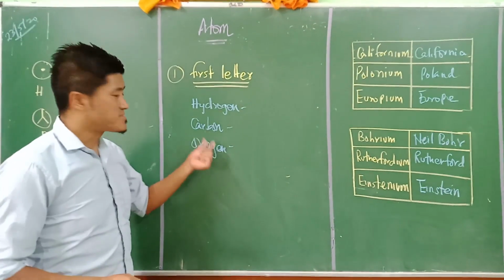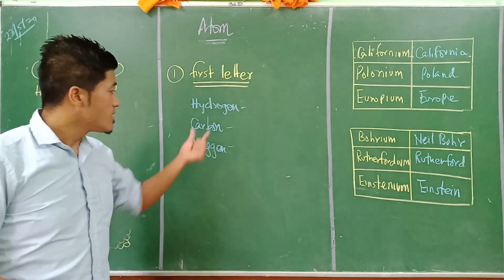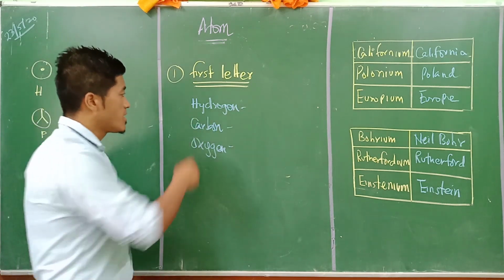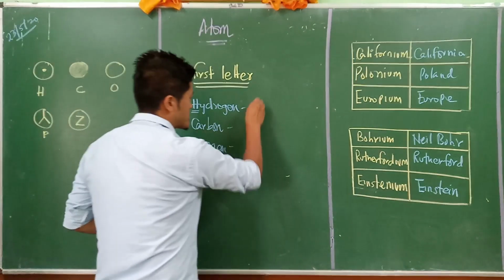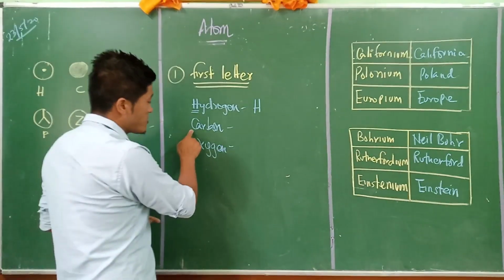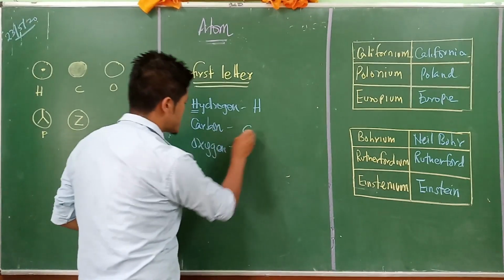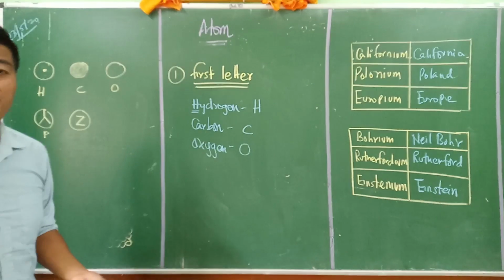In order to write the symbol, they always use the first letter of the word. In the case of hydrogen, the first letter is H, which is why we use H. In the case of carbon, it is C. In the case of oxygen, it is O. So this method was adopted first.